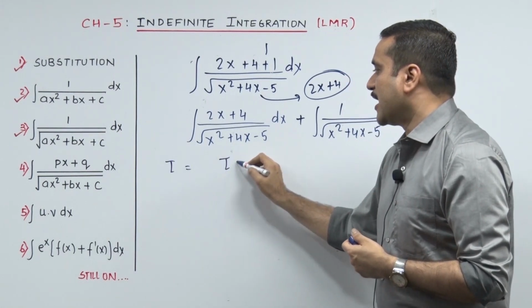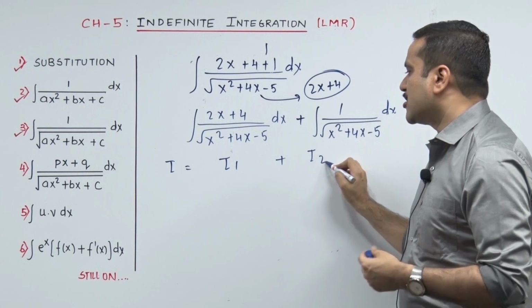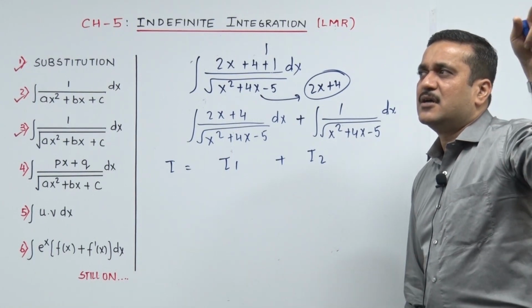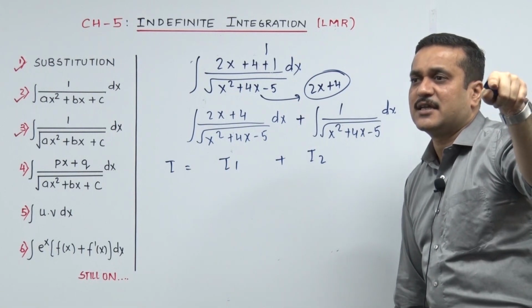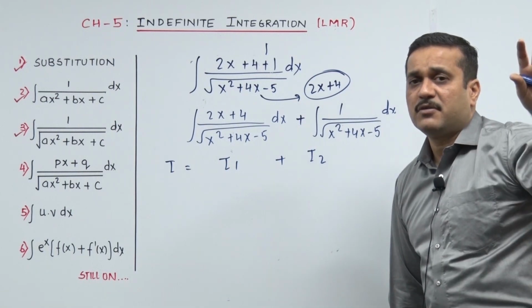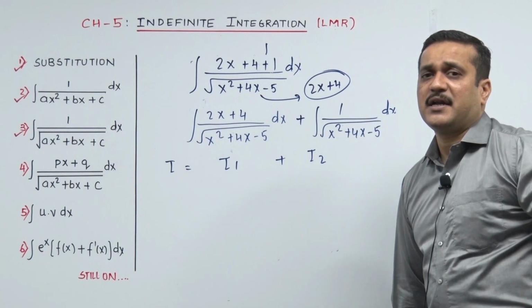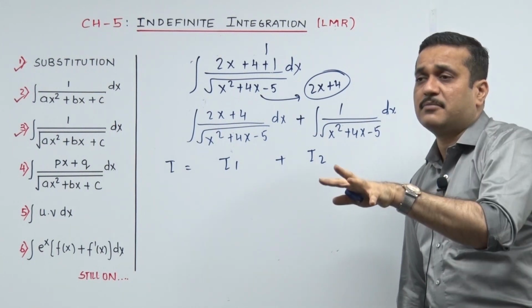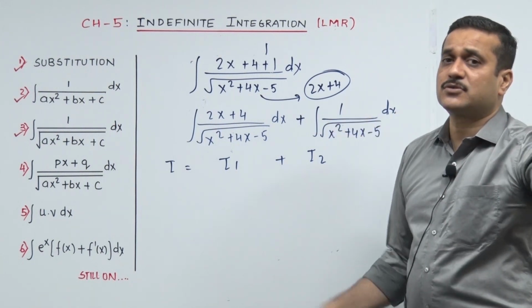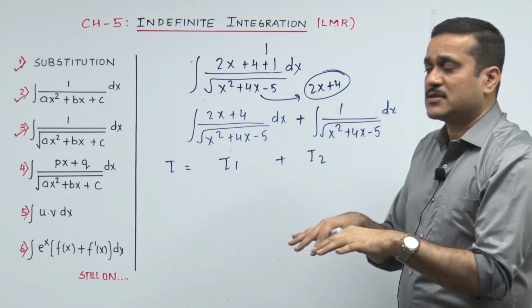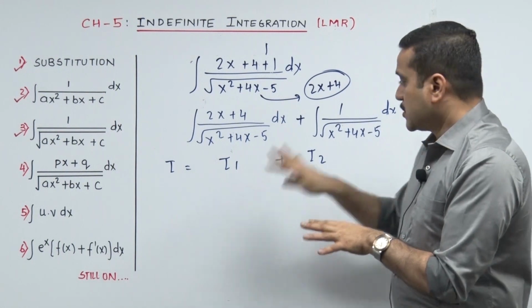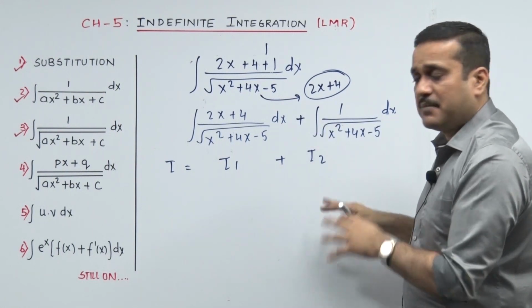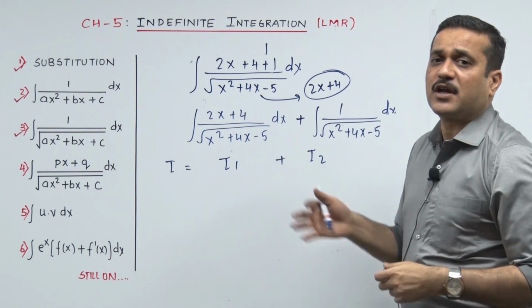Let the I be I1 plus I2, और जब ये लिखता हूँ तो मुझे वो derivatives का dy by dx is du by dx plus dv by dx याद आ जाता है, wherein we happen to pick up our u separately, find du by dx, v separately, solve for dv by dx, and then go back to dy by dx to stick the answers, to add the two answers. Similarly over here, solve your I1, restore that, solve your I2, restore that, and bring it over here to finish off your I ka answer.